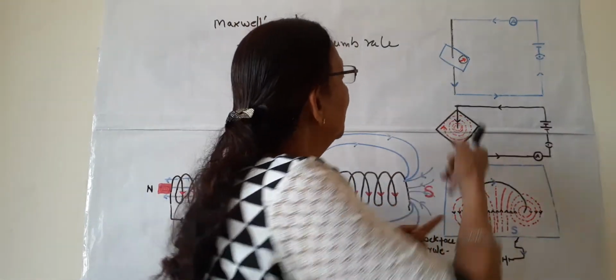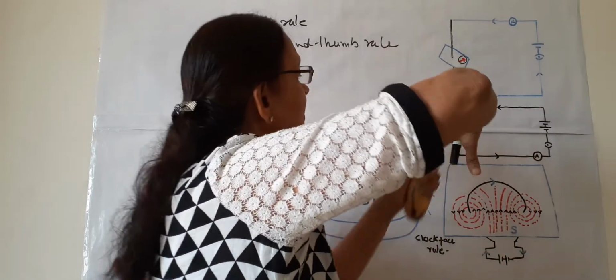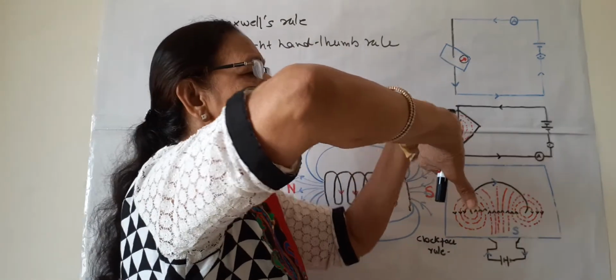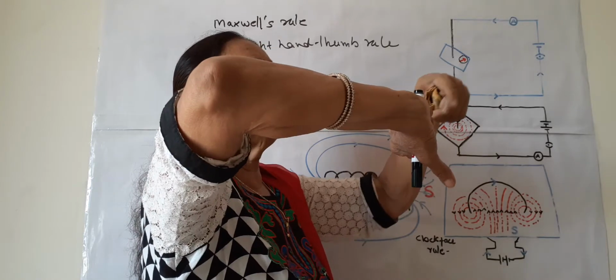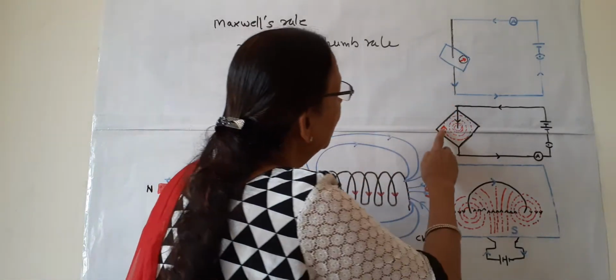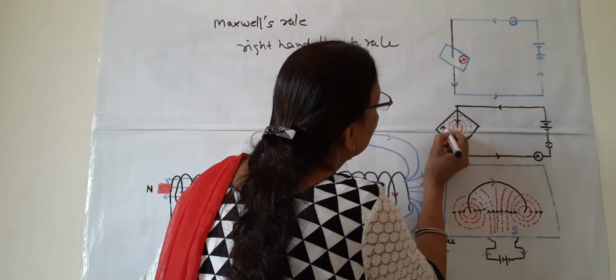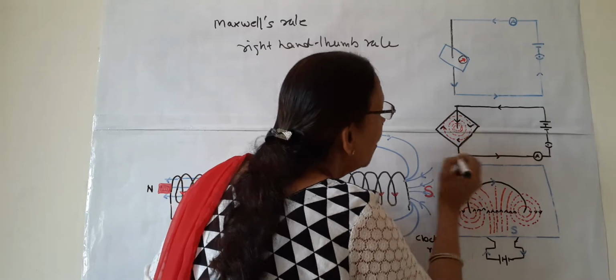See here, the current is going like this, and the direction of the magnetic field is clockwise. This arrow shows the direction of the field, a clockwise direction.